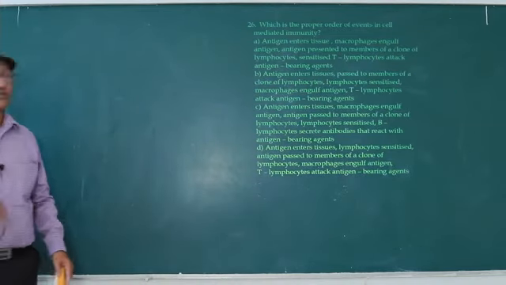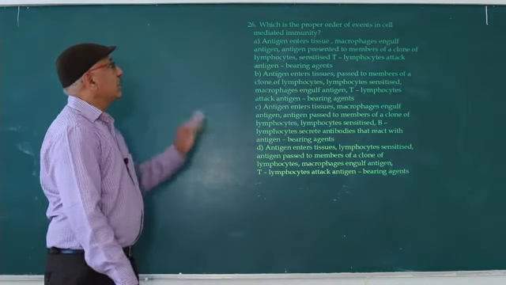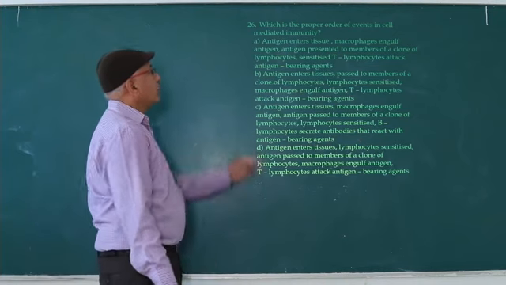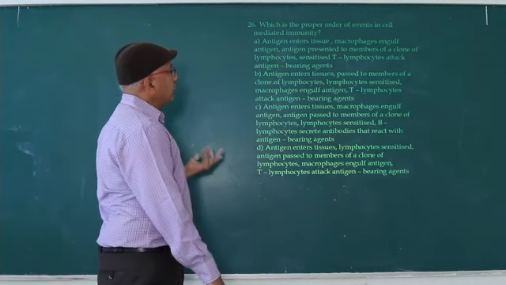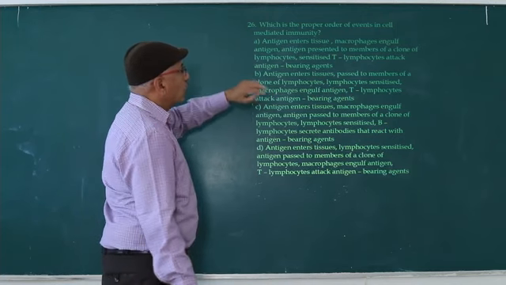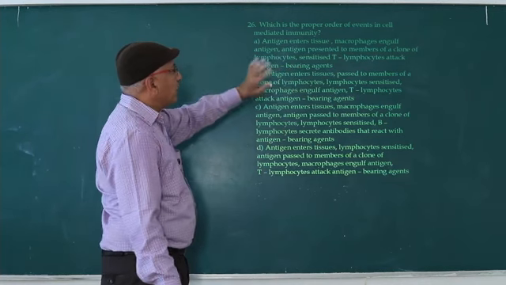Which is the proper order of events in cell-mediated immunity? Antigen enters the tissue, so that is correct.